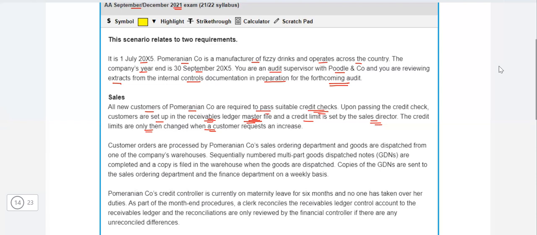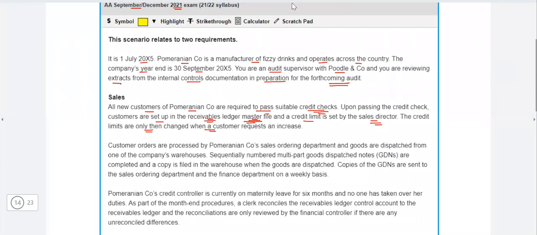Now the credit limits should ideally be changed when it should be changed. If the customer is going fine, for example, they're making the regular payments and the company wants them to buy more, they give them an extended credit limit. For example, good customer, good credit rating, you expect them to buy more from your company. So you tell them, okay, your credit limit is $100,000 right now. Okay, $150,000, we're extending your credit limit so that you can buy more. So we only extend the credit limits to the good customers.